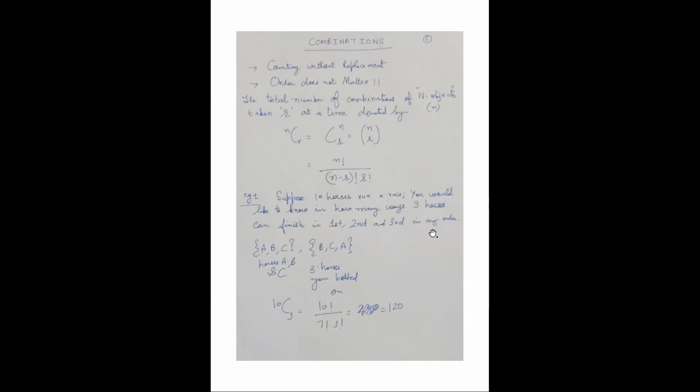I'm directly specifying here that you need not bother about the order, but you're only concerned with how many ways the first, second, and third positions can be filled. Which order they come in does not matter. So therefore, it is a combination problem. 10C3, the formula for the combination is n factorial divided by (n minus r) factorial times r factorial. So 120 possibilities are there.